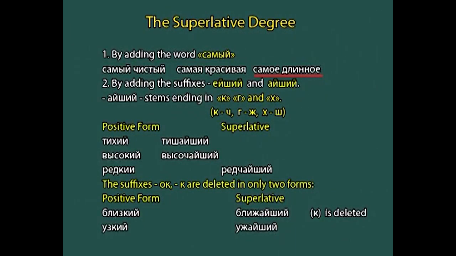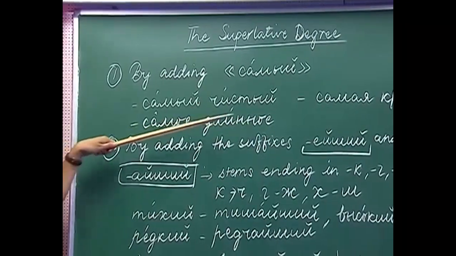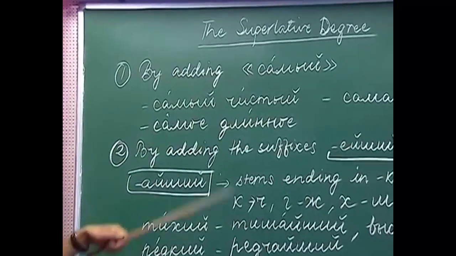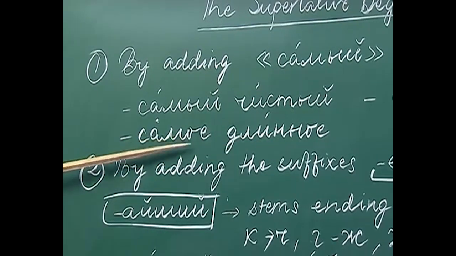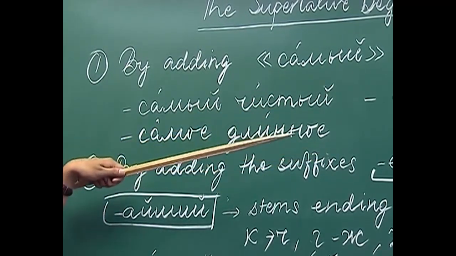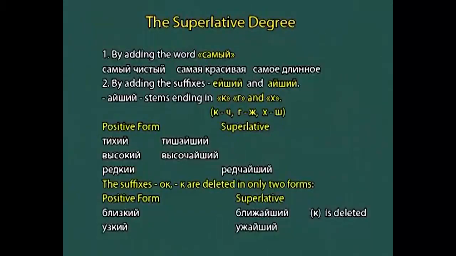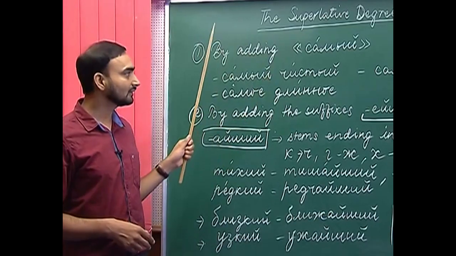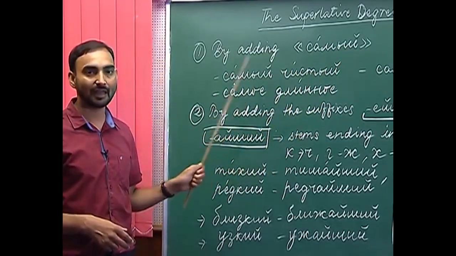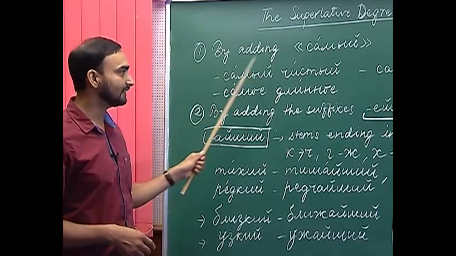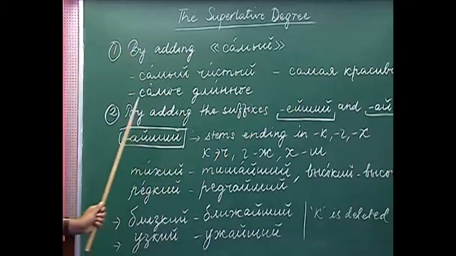So, what about its neuter counterpart? For example, I have written here a neuter gender adjective dlinnaye, which means long. So, what form of sami will you use with a neuter gender adjective? Samaye dlinnaye, the longest. So, how do we derive a compound superlative degree from an adjective? We just have to add the appropriate form of the word sami before the adjective. Sami chisti, samaya krasivaya and samaye dlinnaye.